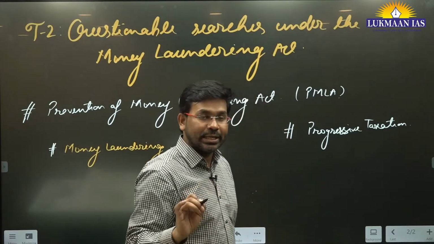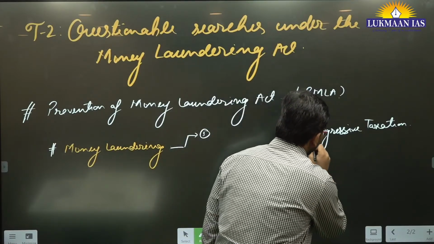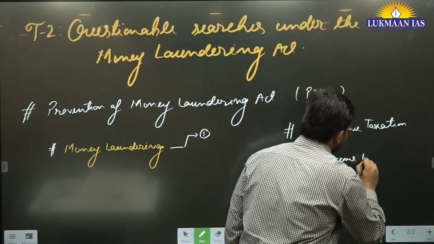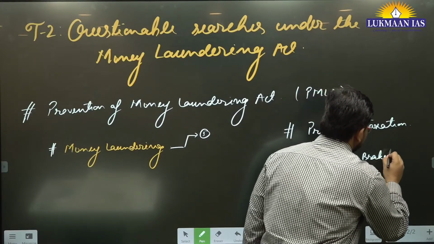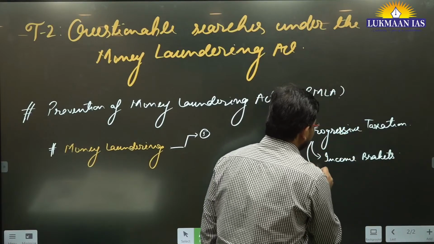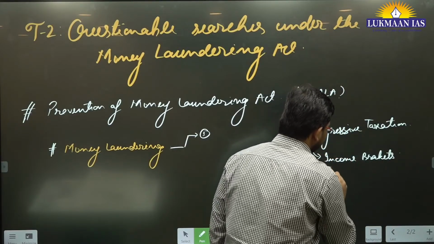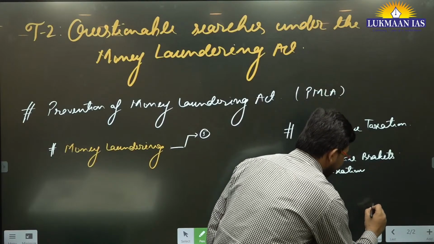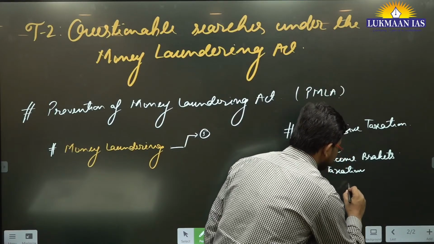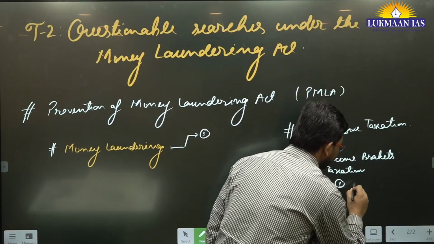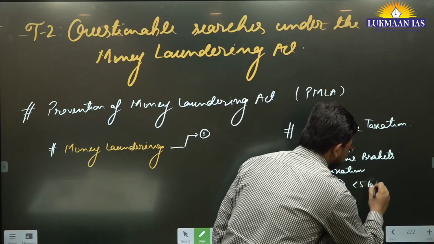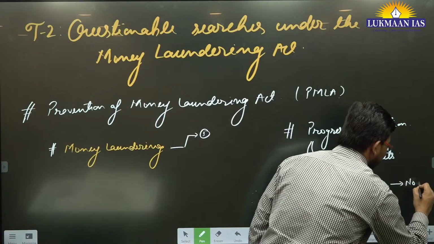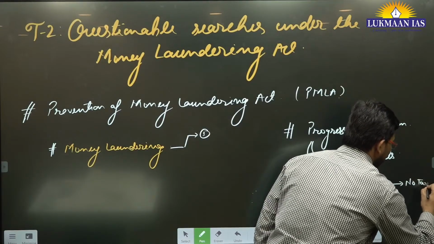Progressive taxation generally means that we have created income brackets, and taxation is done on the basis of a person's income bracket. For example, a person who earns less than 5 lakh a year may not have to pay any tax, no income tax.